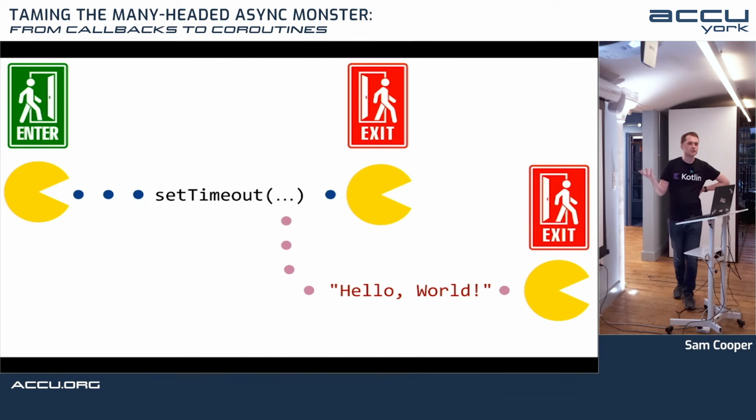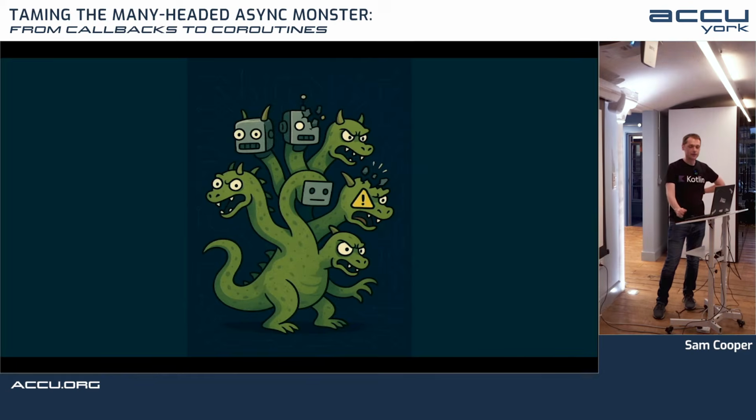And this turns out to be the underlying problem that makes asynchronous programming annoying. And that is another reason that I call it the many-headed async monster, because every time you use an asynchronous callback, you end up with this diverging control flow path, multiplying the branches through your program and adding new heads to the monster, like the mythical Hydra.